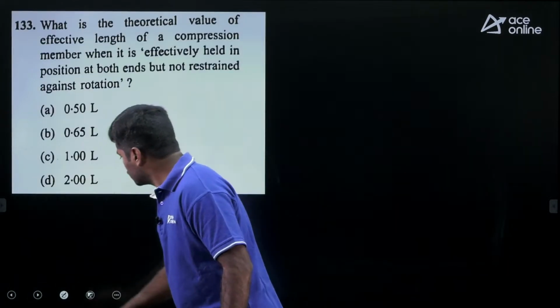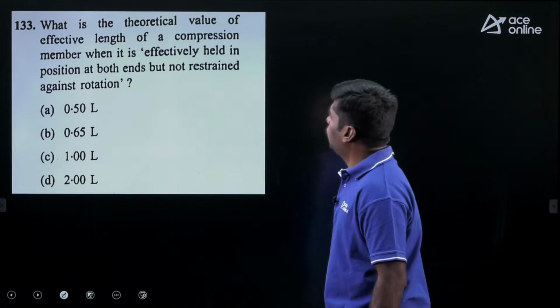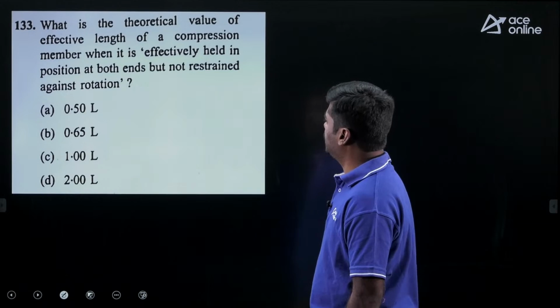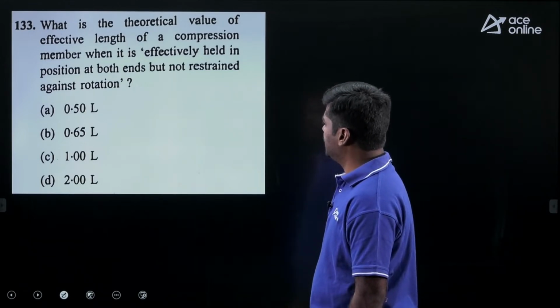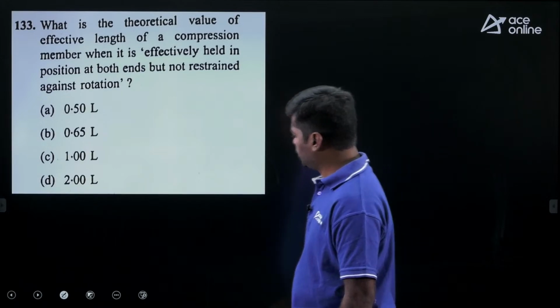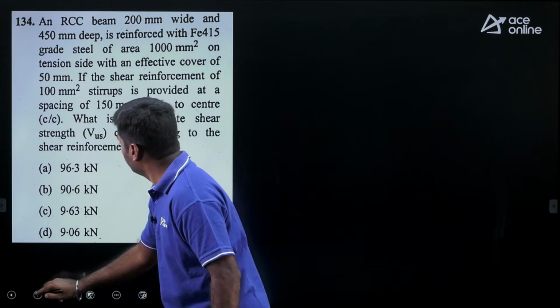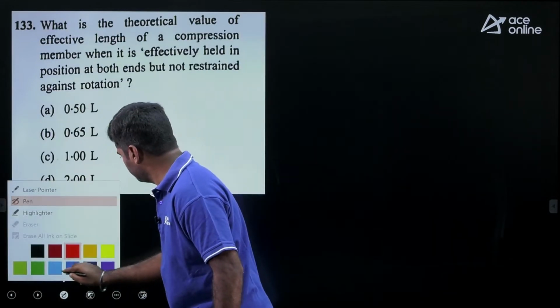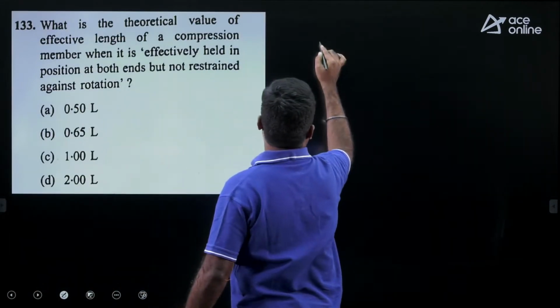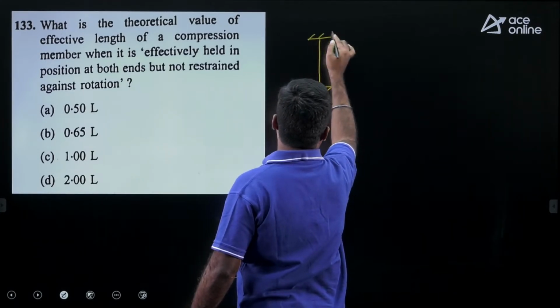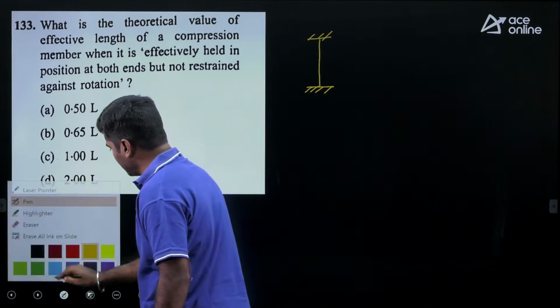Then next question. What is the theoretical value of effective length of a compression member when it is effectively held in position at both ends but not restrained against rotation? This is the column effectively held in position at both ends but not restrained against rotation.